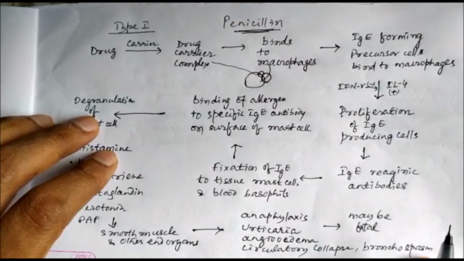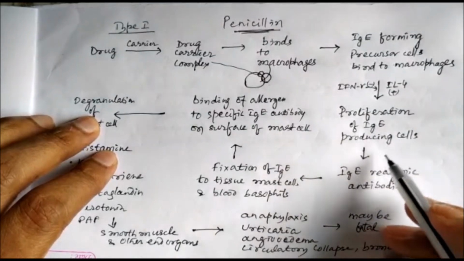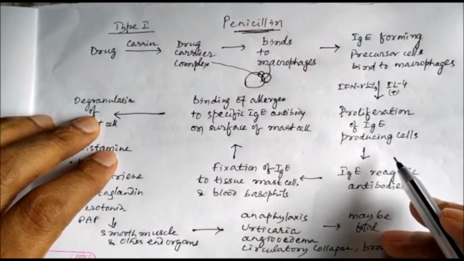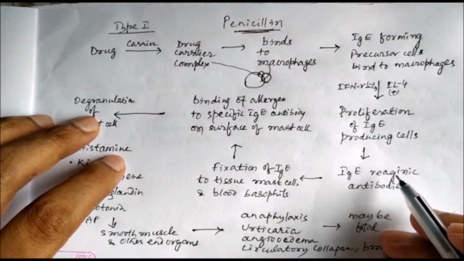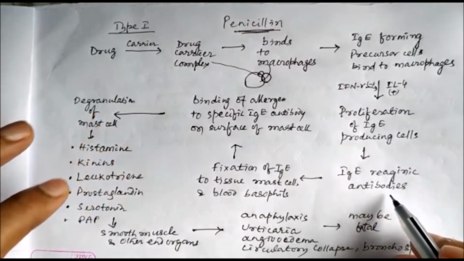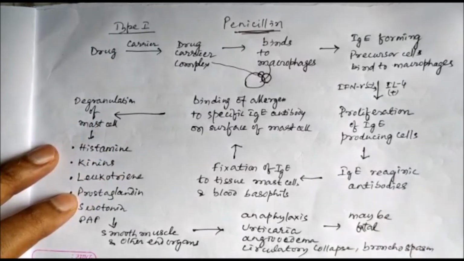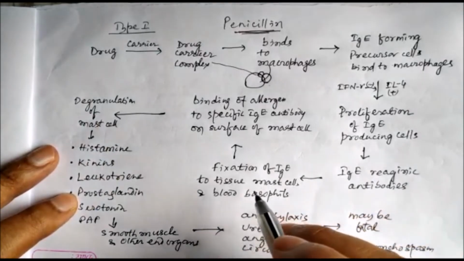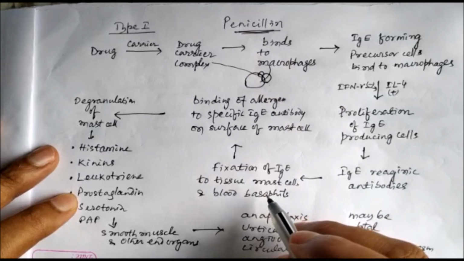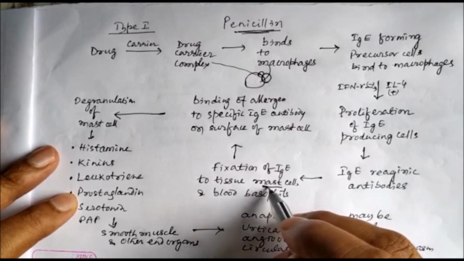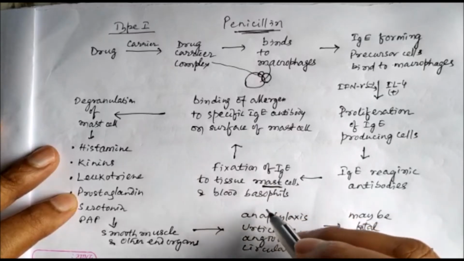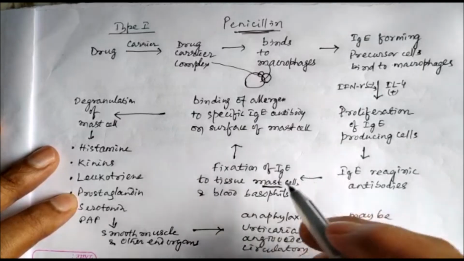Then this proliferation of immunoglobulin E producing cells results in release of immunoglobulin E. We call them immunoglobulin E reaginic antibodies, and these antibodies then bind to receptors on the mast cells, which are specialized basophil cells.